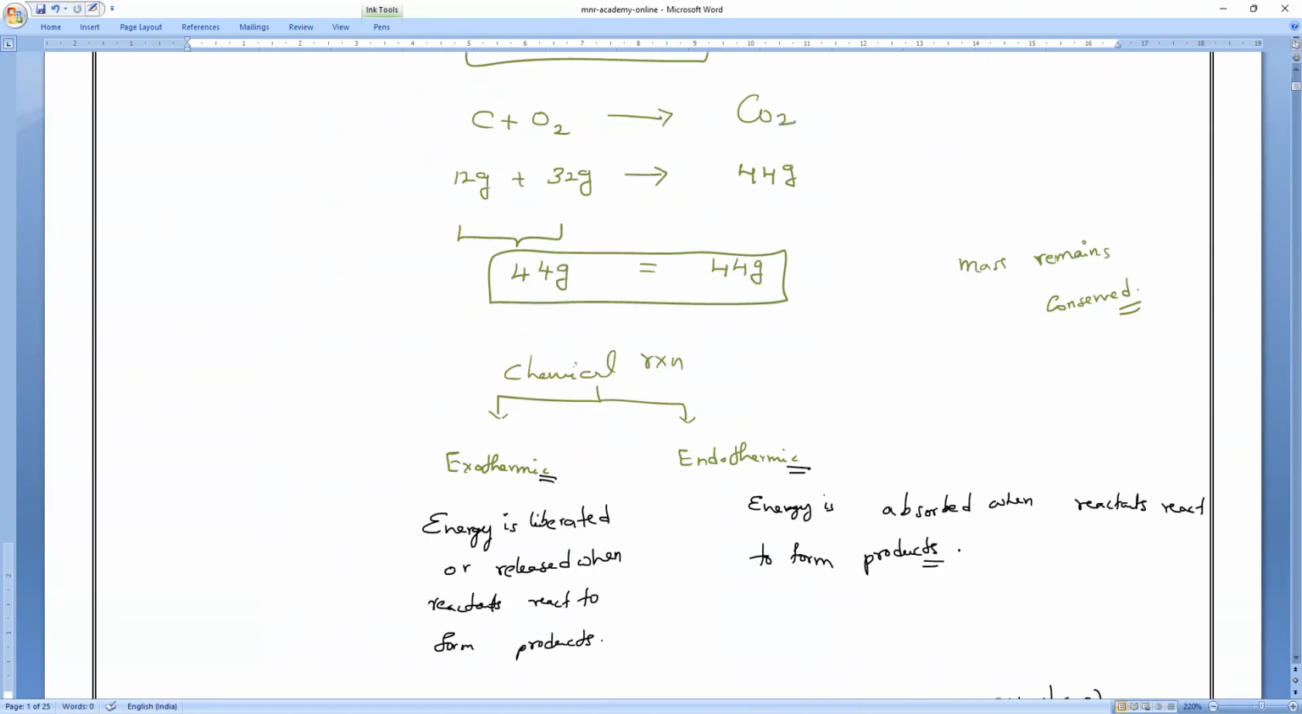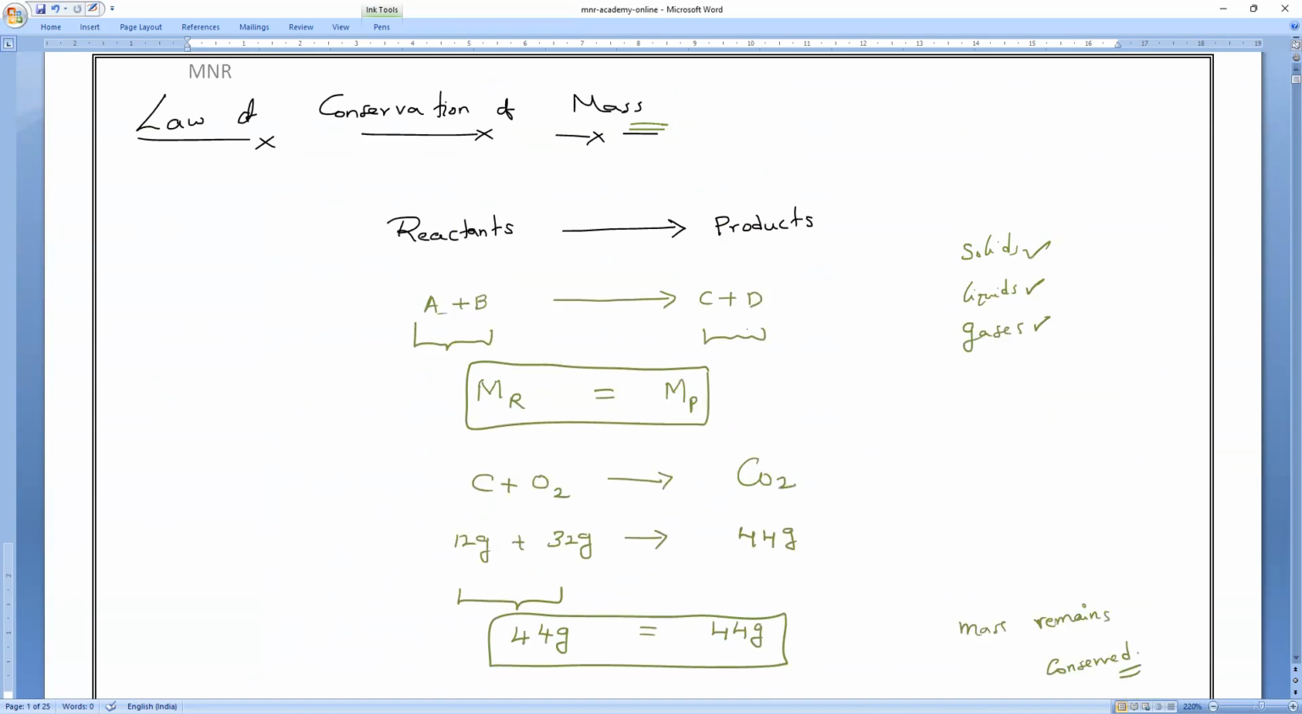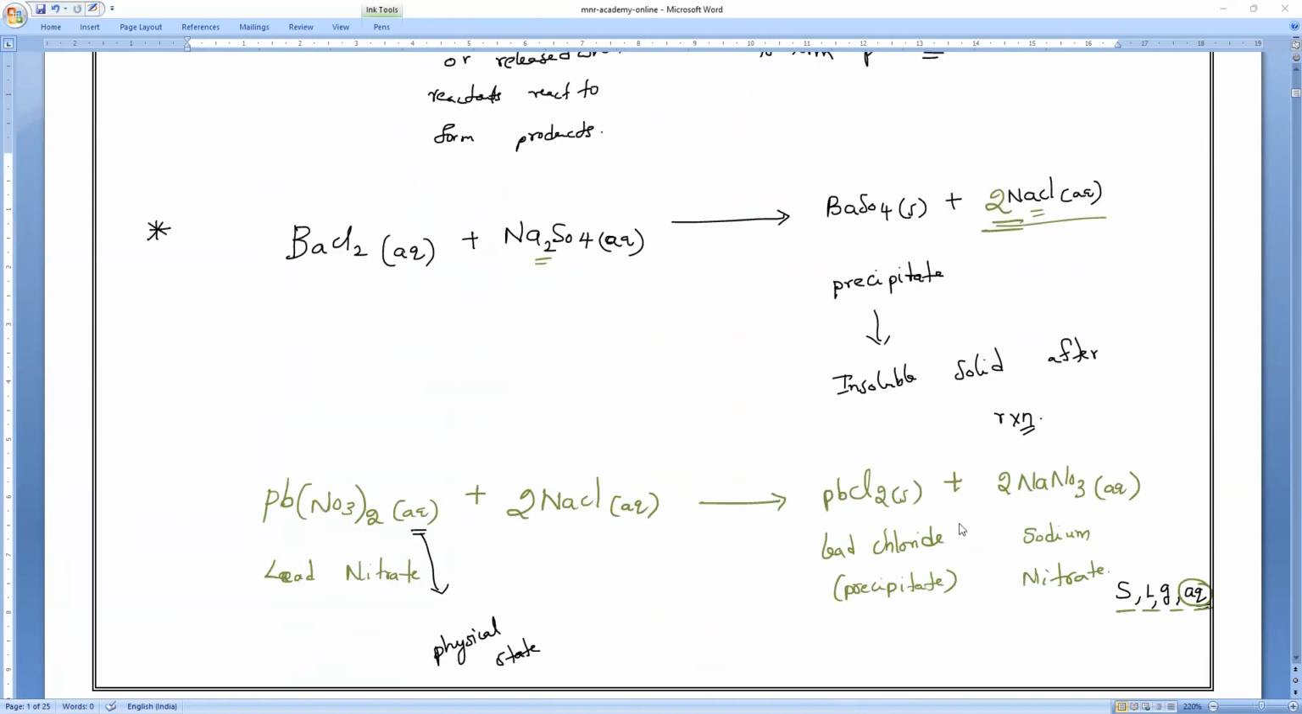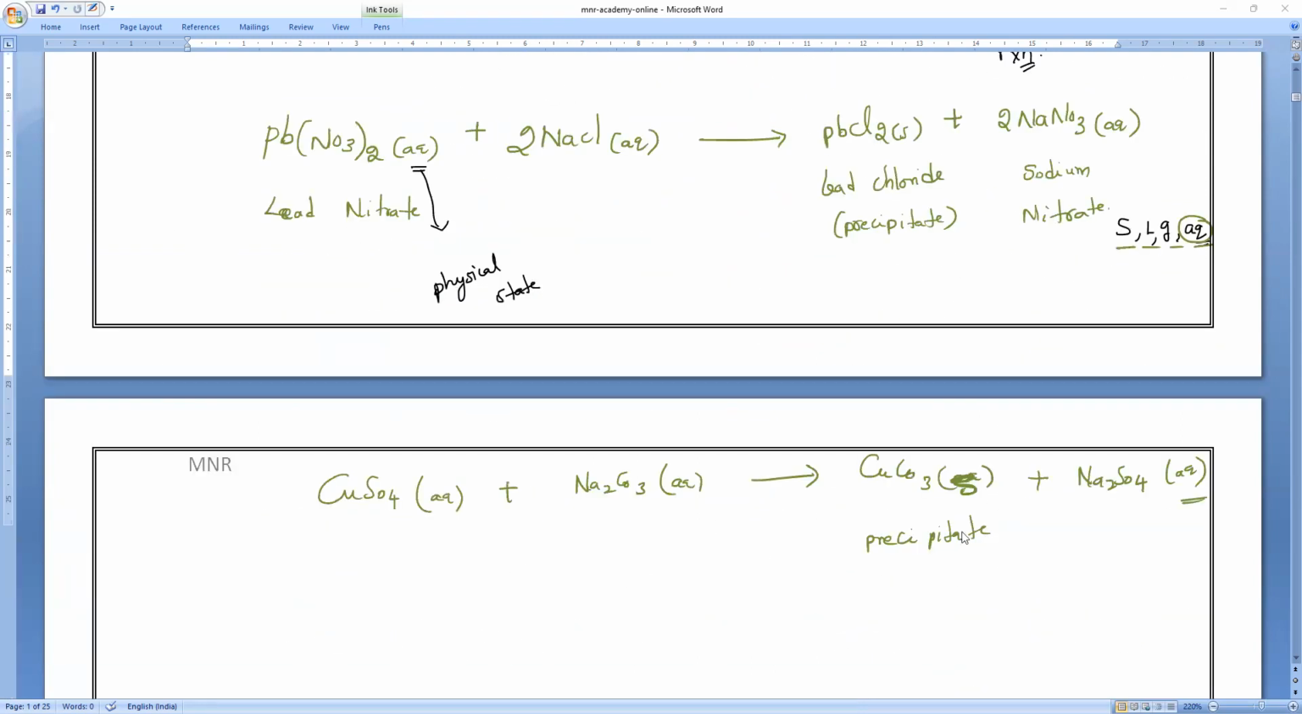At the beginning, I have written A plus B is equal to C plus D. Do you understand what I'm saying? So let me write an example according to this, where I'm taking two reactants and two products. Nothing else. Clear? Balancing these three equations is very simple. This first equation is already balanced. You can verify: copper 1, sulfur 1, oxygens 4. Next, sodium 2, carbon 1, oxygen 3.